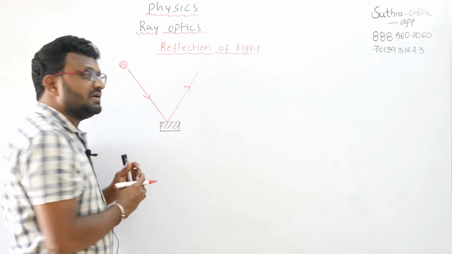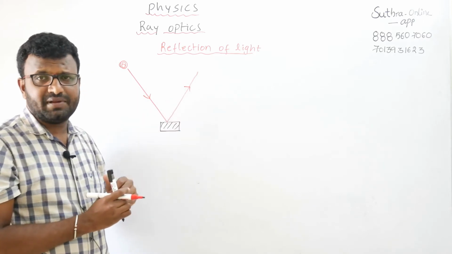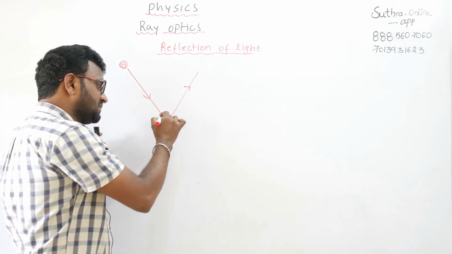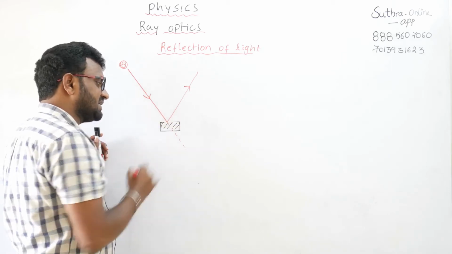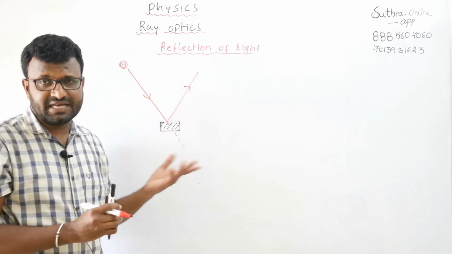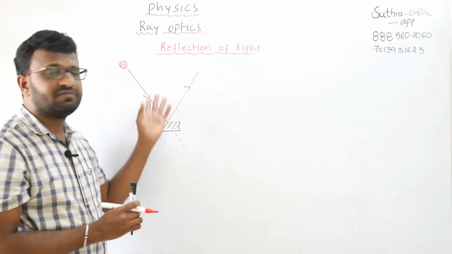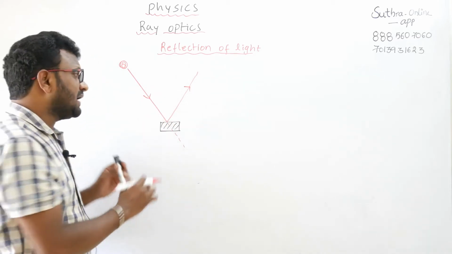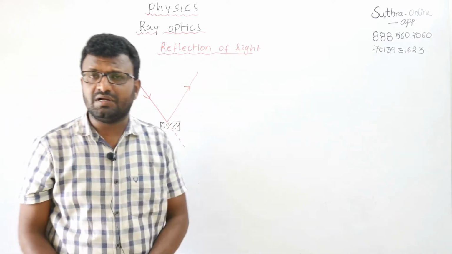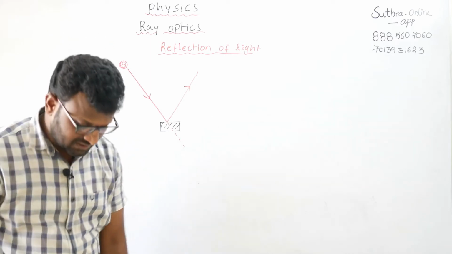The ray again enters the same medium due to the obstacle. Otherwise, if there is no obstacle, it will go in this direction, but due to the obstacle the ray of light changes its direction, means it is deviated from its original direction. So the rays again enter the same medium. This phenomenon is called reflection of light.